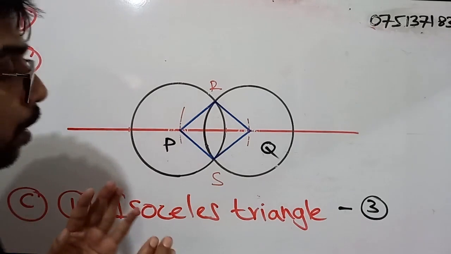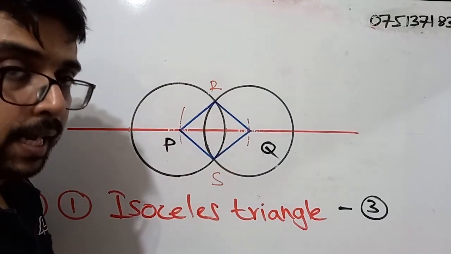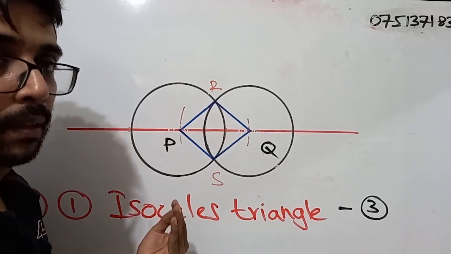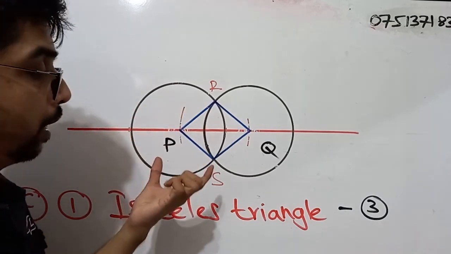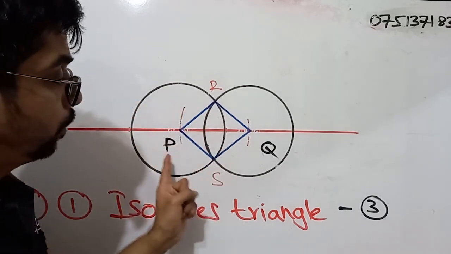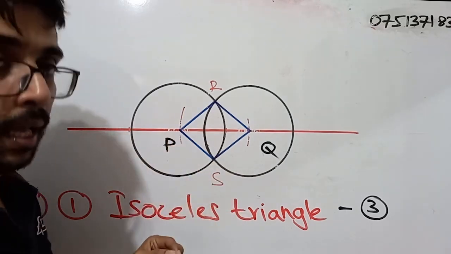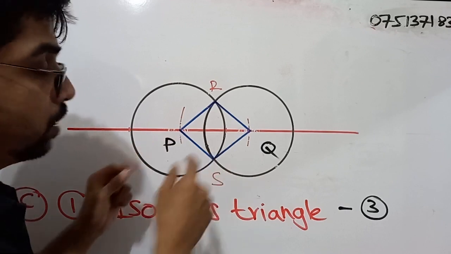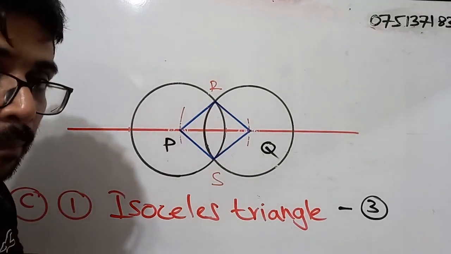Now, if you can remember, the radii of both of these circles were equal, no? 4 centimeters. Here it is not 4 centimeters, I have taken 4 inches. But if we talk about these two circles, the radii are equal. Right? So here it is 4 inches. Okay. So then we can say what?